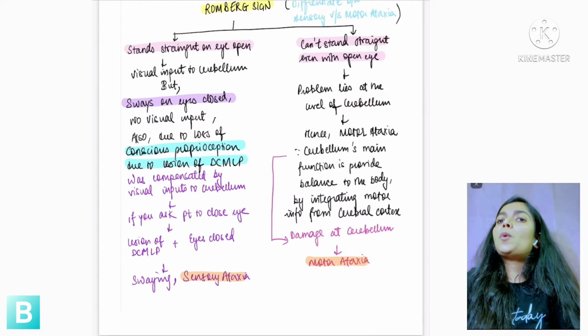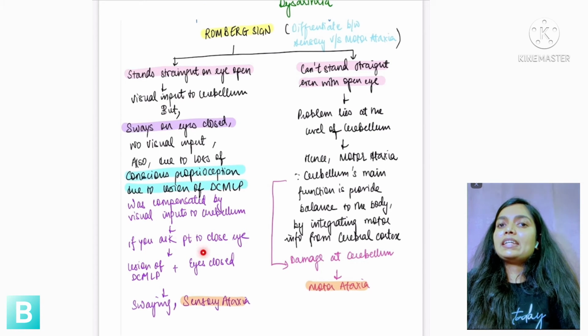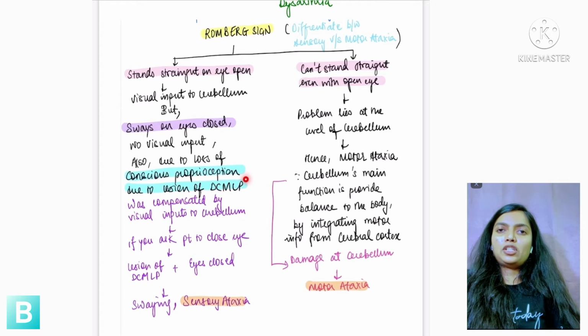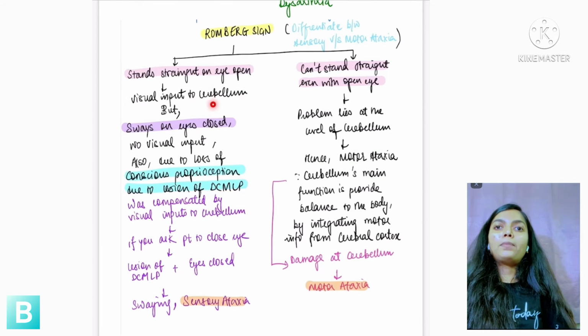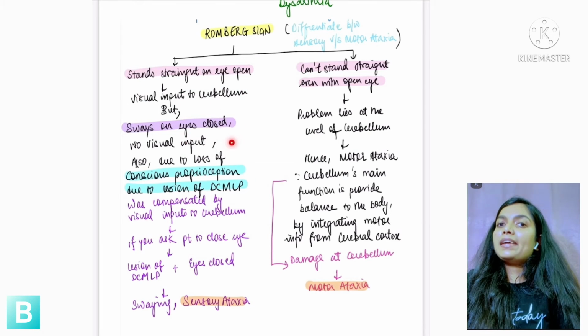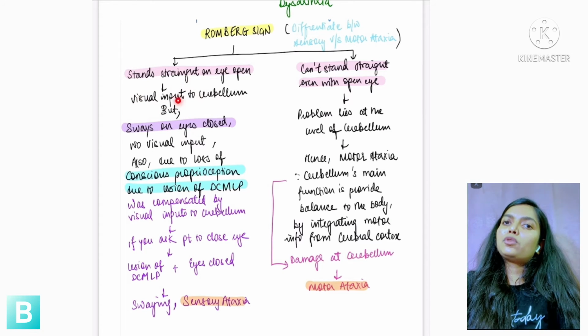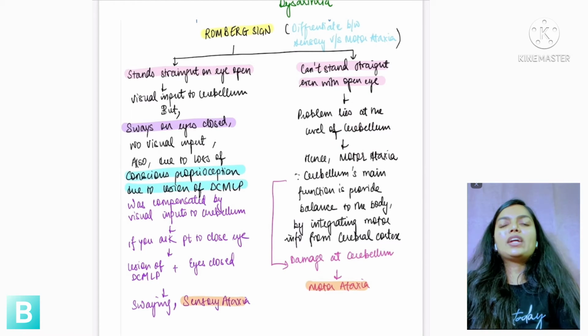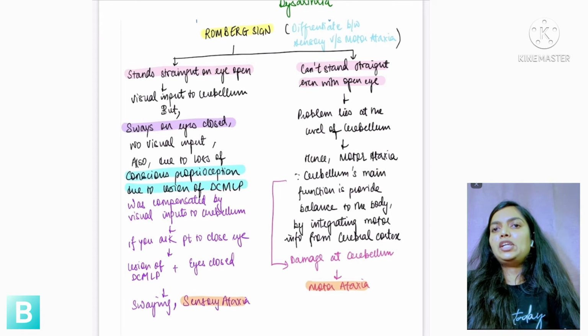Okay, in sensory ataxia, although there was no conscious proprioception, opening of the eyes was giving some visual input to the cerebellum. But in this case, the cerebellum itself is dead, or you can say lesioned. So even opening of the eyes is not helping the patient. So this will be called motor ataxia.